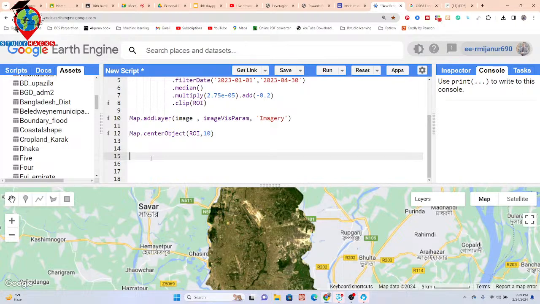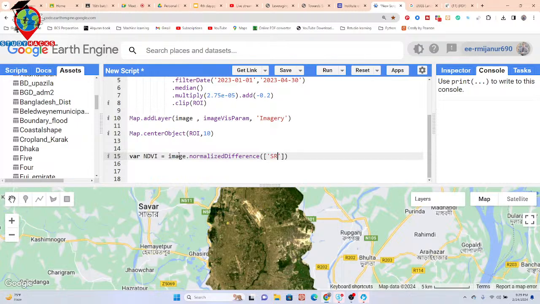For that, I just take a variable, suppose NDVI, and call my image and paste here, and then use the normalized difference function because it's only available for 2 bands.